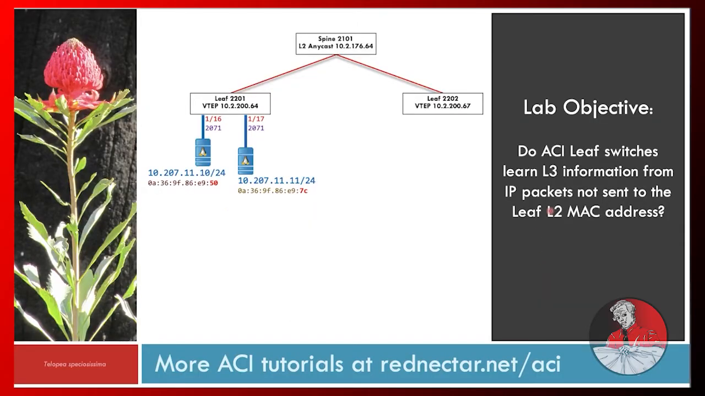So to test if ACI leaf switches learn layer 3 information from IP packets not sent to the leaf's layer 2 MAC address, I set up this lab with two IP hosts on the same subnet on the same switch. One of the challenges I had to overcome was to stop my host from sending any ARP requests, because I know that ACI leaf switches do learn both MAC and IP addresses from ARP requests, as you'll see in a future Flash Lab. And I think this characteristic of ACI leaf switches is probably the reason why there is confusion about exactly what information ACI gleans from IP packets too.